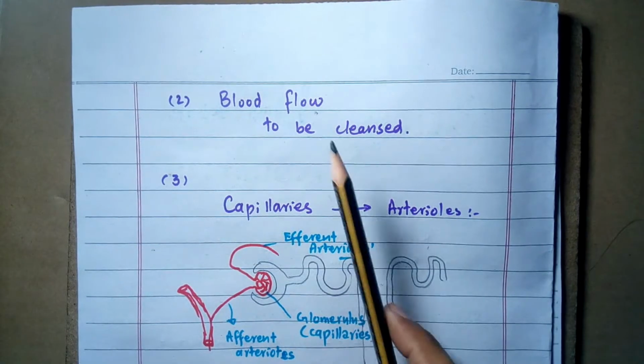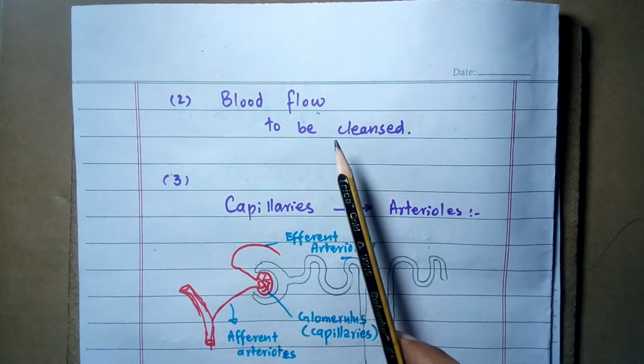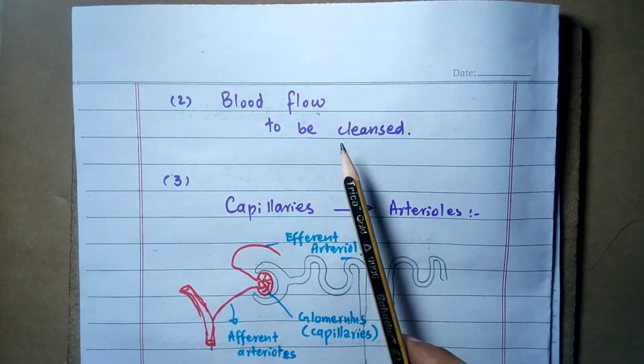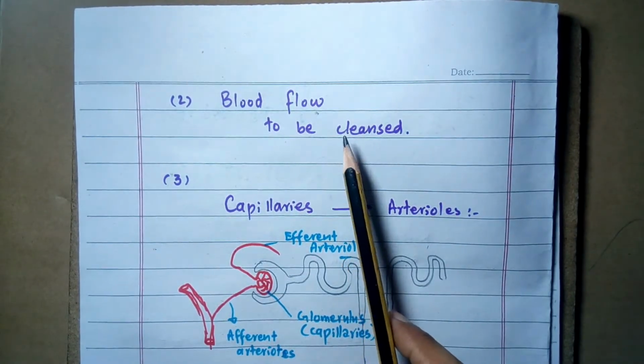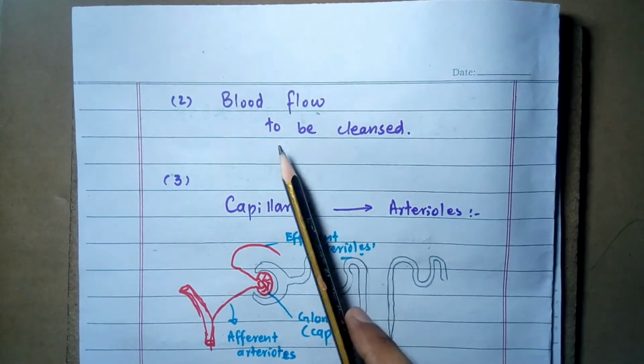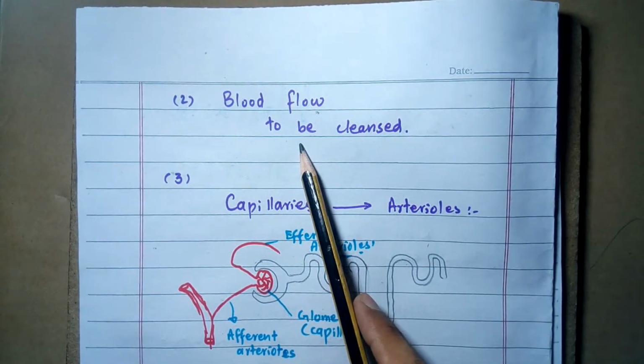Second is the blood flow to be cleansed. Usually blood flows through a tissue or organ to provide oxygen or nutrients, but in the kidney, blood traverses primarily to be washed out or cleansed. So this is the second unique property of the renal circulation.